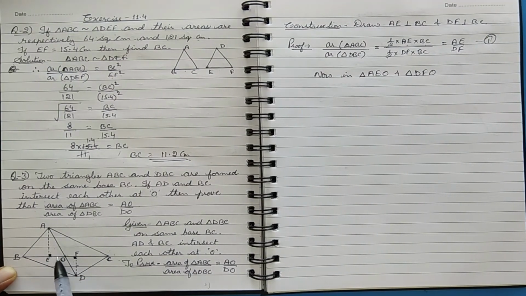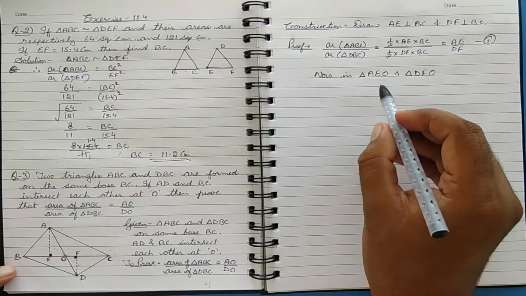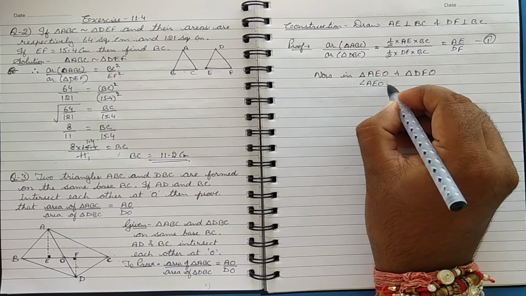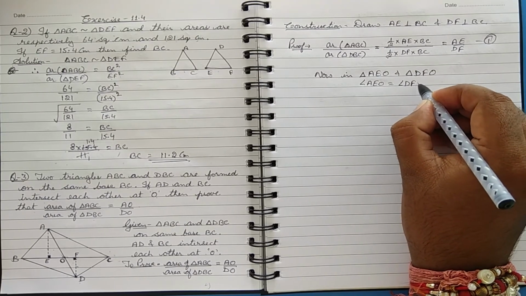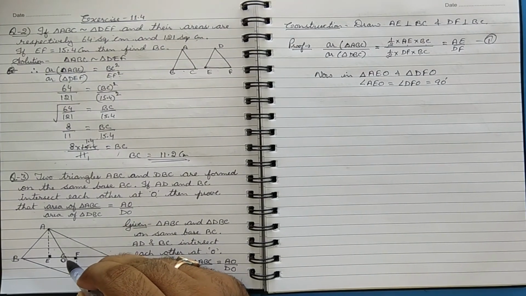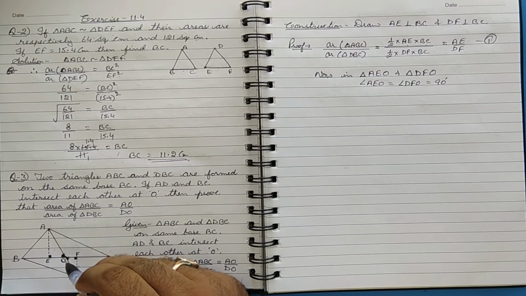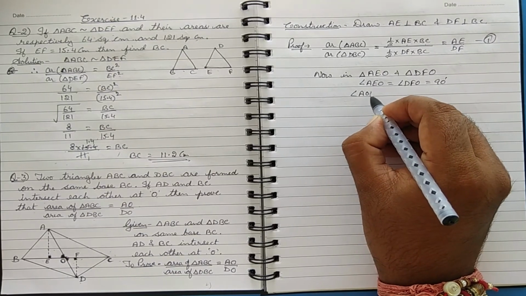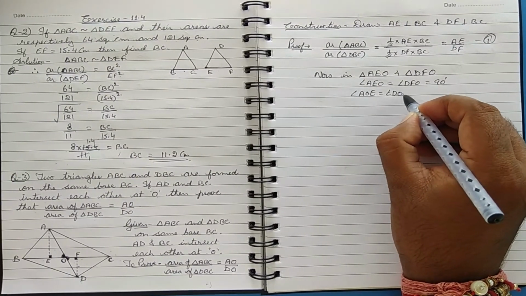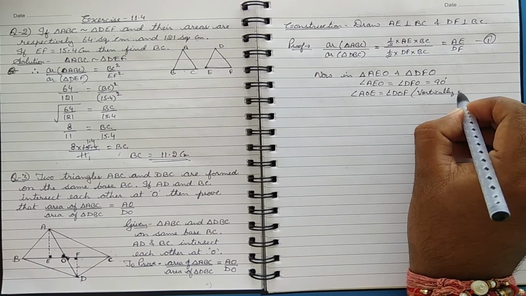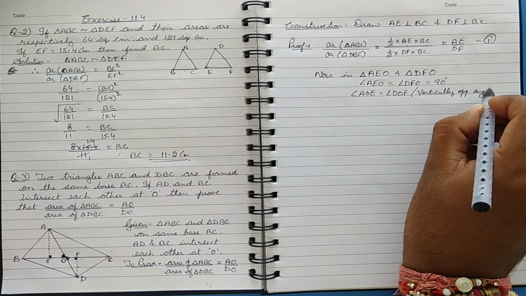Both are right triangles, so angle AEO is equal to angle DFO, each 90 degree, and even these two angles, angle AOE and angle DOF, they are also equal because they form vertically opposite angles.